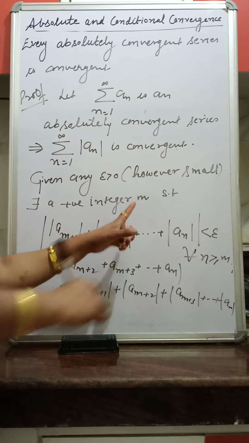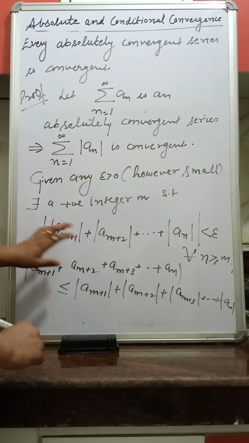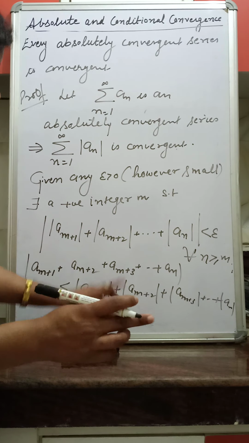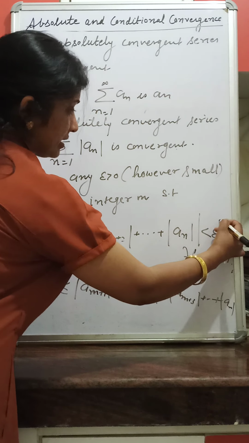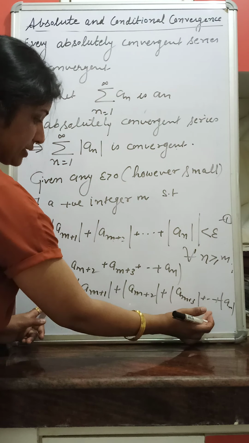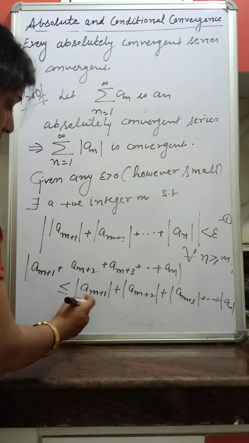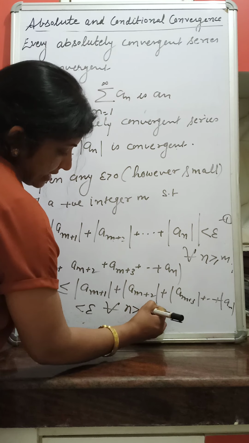And all the terms inside the outer modulus are positive, so both of these expressions are equal. This expression is equal to this expression because all the terms inside this modulus are positive. So this is less than epsilon for all n greater than or equal to m.